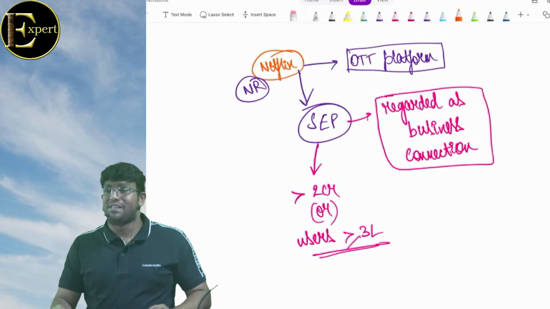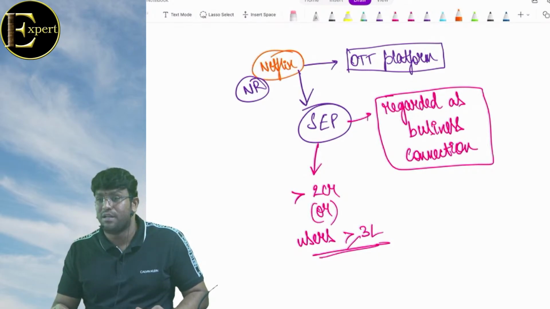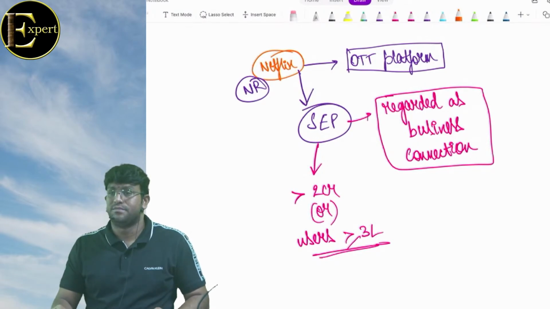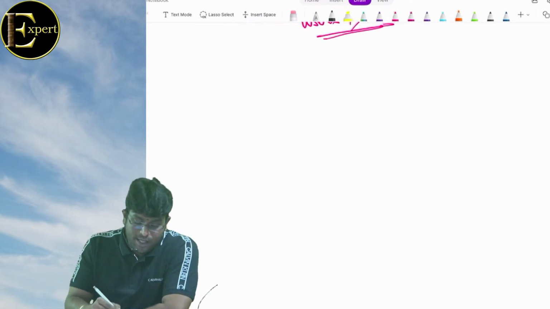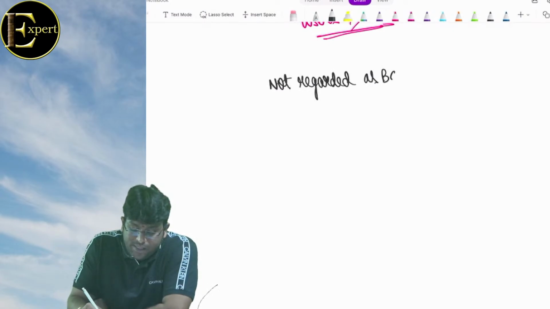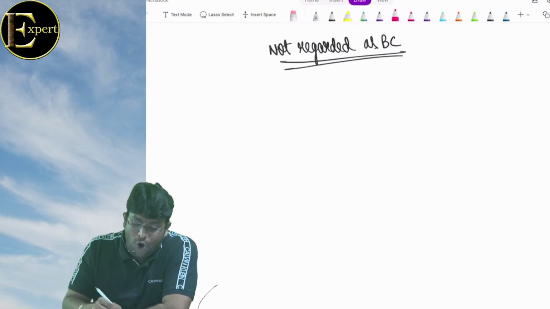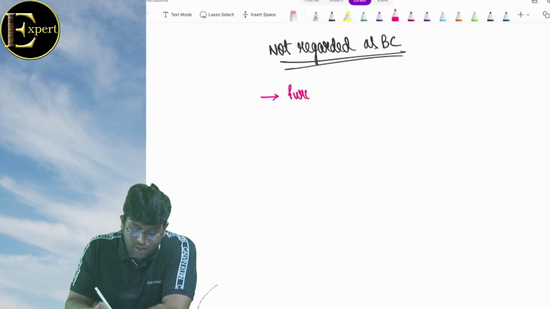Anyways, fun aside, I hope we got a very good clarity on this concept, my dear friends. अरे यार मजेदार concept है यार, no doubt about it. Clear? Let me proceed. Some activities which are not regarded as business connection, the Act is telling some activities we don't tax. Case number 1. Government is happy.